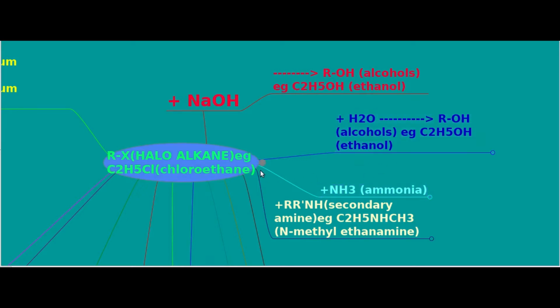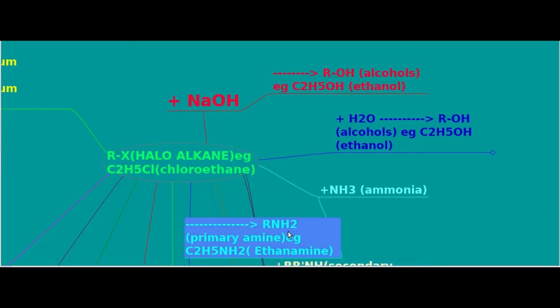The next nucleophilic reagent is ammonia, NH3, and with ammonia it produces RNH2, that is a primary amine. If C2H5Cl, chloroethane, is the haloalkane, then C2H5NH2, ethanamine, will be the product.